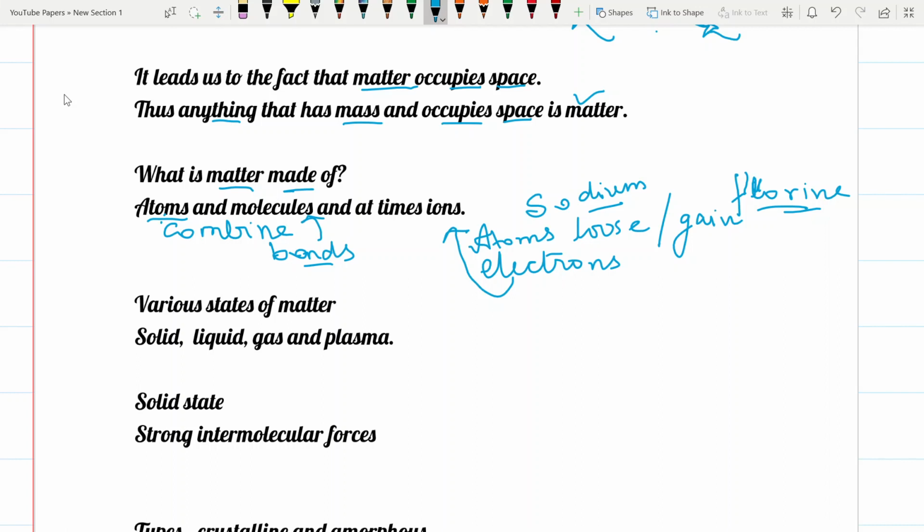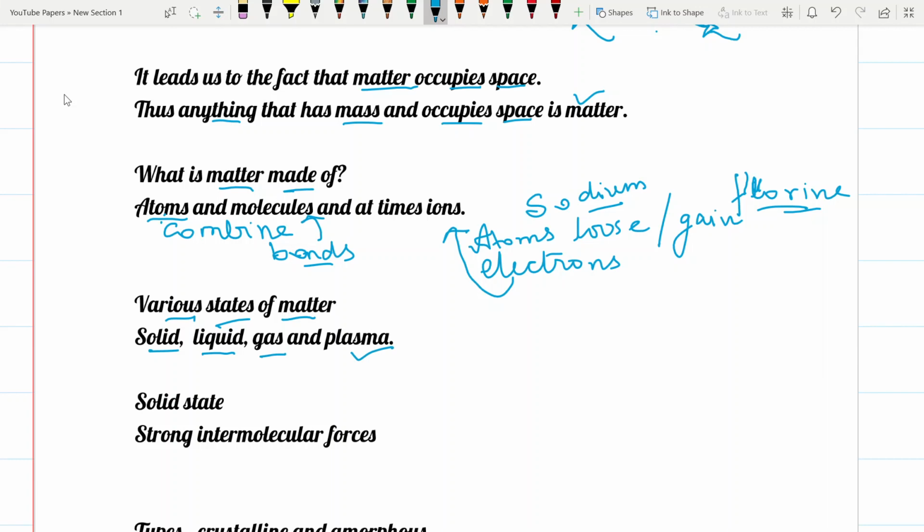So most of the matter is made up of atoms and molecules. In certain cases, as we will see in the plasma state, ions are also present. Now we come to the various states of matter. The main phases are solid, liquid and gas. The fourth state is also known as the plasma state.